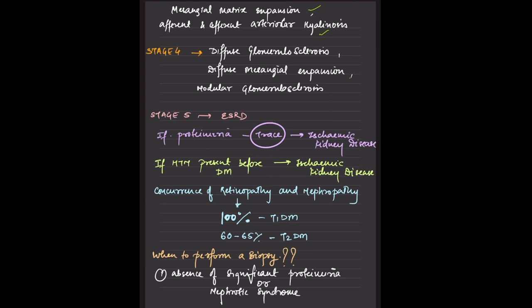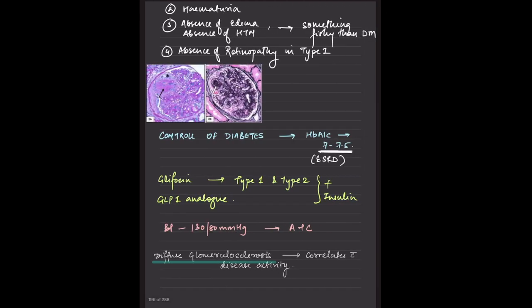This is the time where you want to do a biopsy. That is, if the patient has hematuria, no edema, no hypertension as such, and does not have significant proteinuria, and the patient has no retinopathy. This is when you are suspecting something else, so we need to do a biopsy.